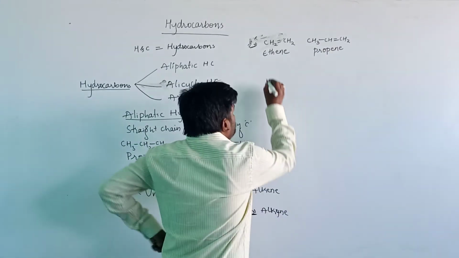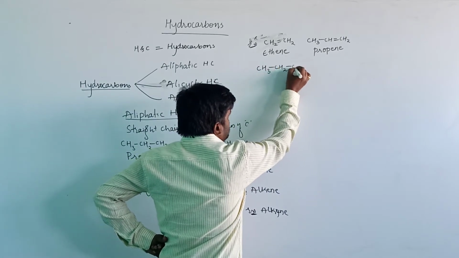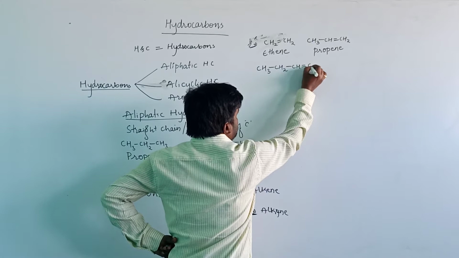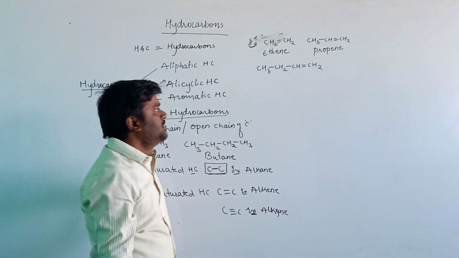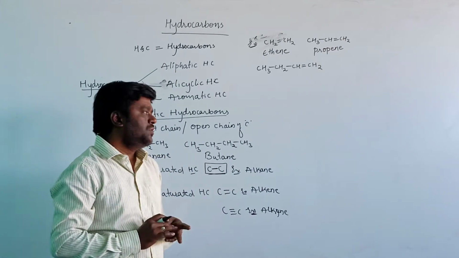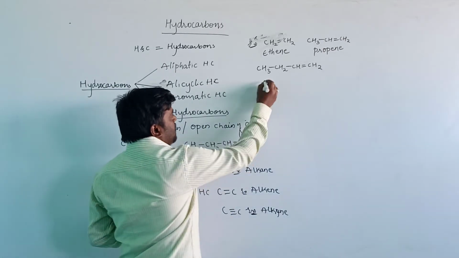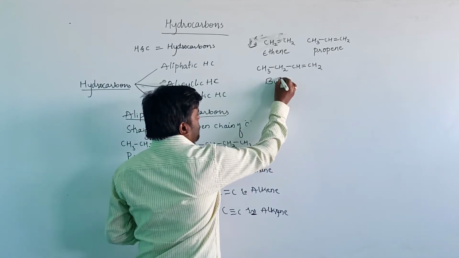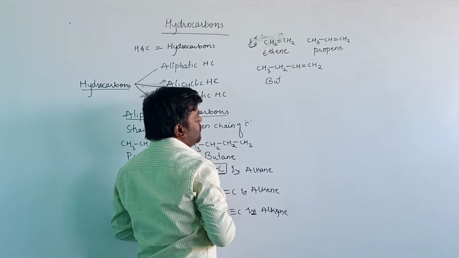Then CH3CH2CH=CH2. Here the number of carbon atoms in the parent chain is 4. Therefore, the root word is but and it is unsaturated, containing a carbon-carbon double bond. The carbon-carbon double bond is present at the first position.